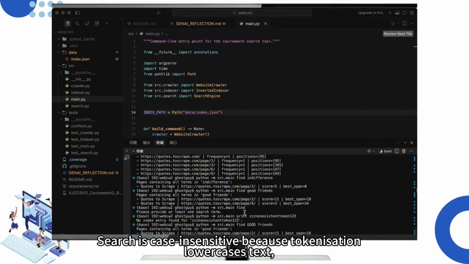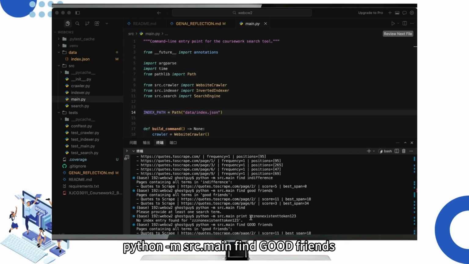python -m src.main print nonexistent token. Search is case insensitive because tokenization lowercases text, so Good matches good. python -m src.main find good friends.